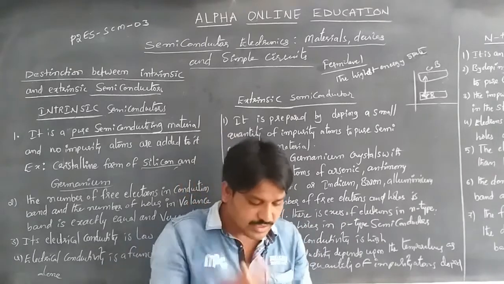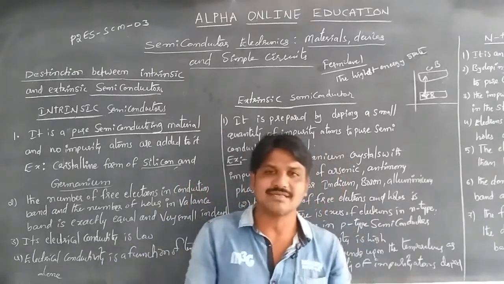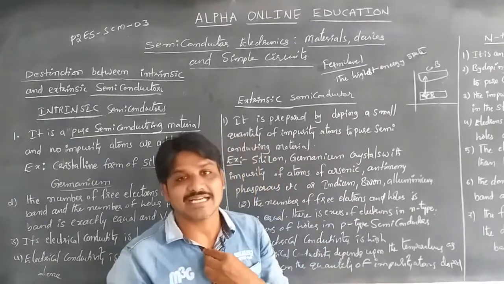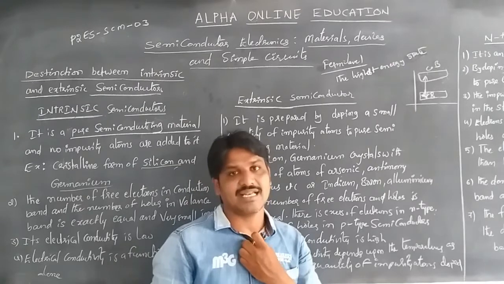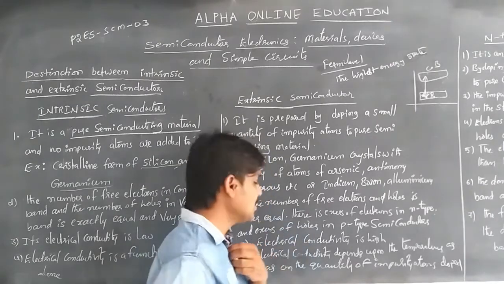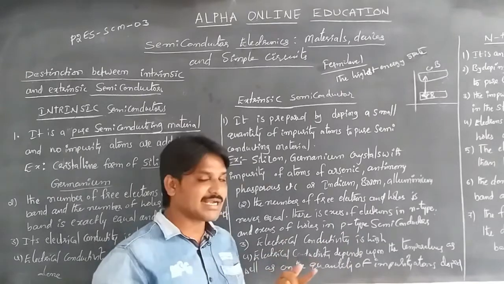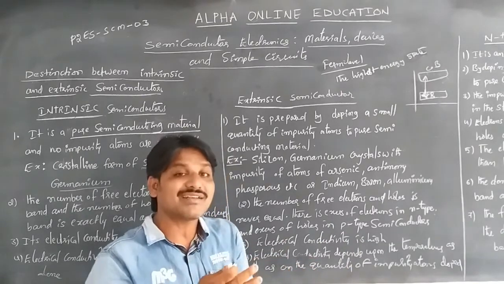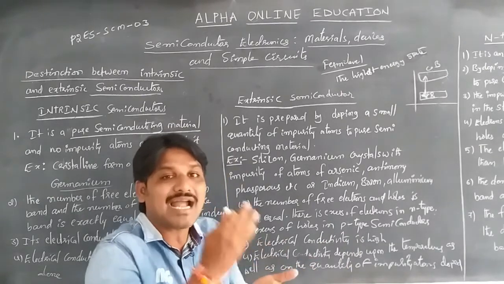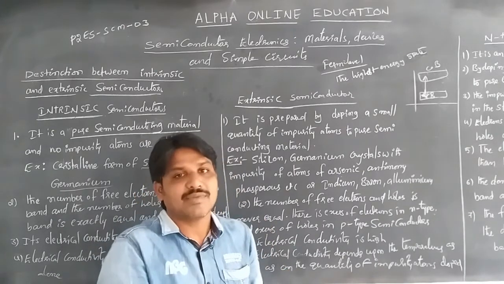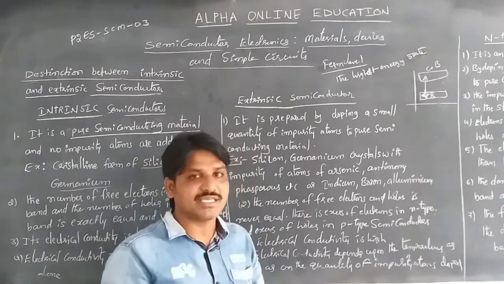So why do we add impurities to the pure form of a semiconductor? Because then the electrical conductivity is high. Electrical conductivity depends upon the quantity of impurities added to the pure form, meaning if we add more impurities, then conduction will be more.